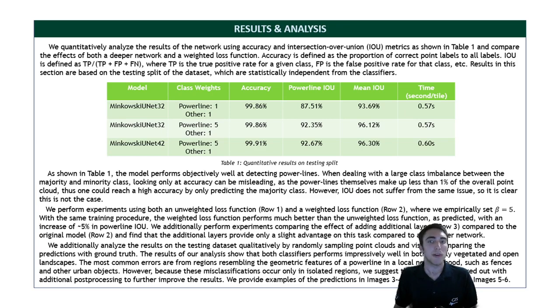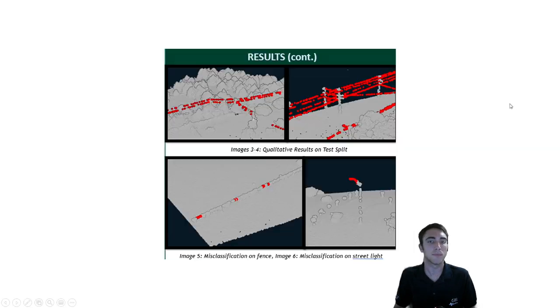We perform these experiments on a 120 km squared area dataset, which we split up into training and testing sets, and evaluate the performance of the trained model on the testing set. We compare the results from an unweighted loss function and a weighted loss function, and find that the weighted loss function improves the results significantly.